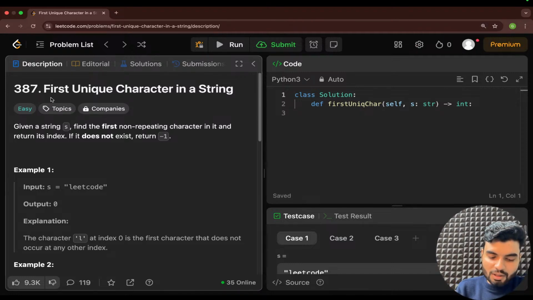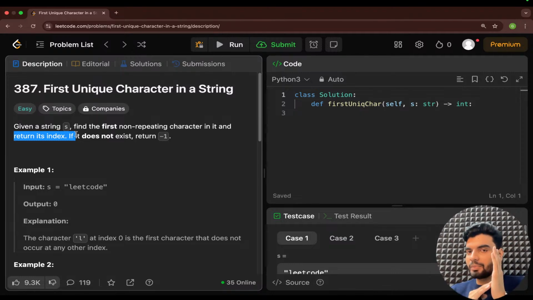Cool. So now they're mentioning: given a string s, find the first non-repeating character in it and return its index. So simple. I hope the problem is quite clear to everybody. You will have one string, and you just want to return the first non-repeating character.